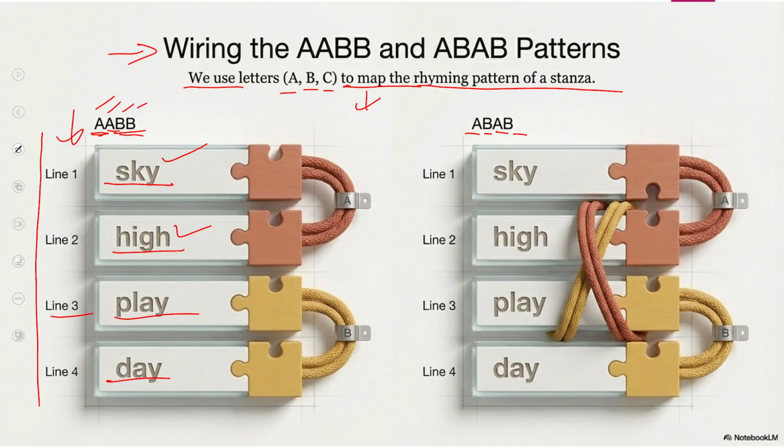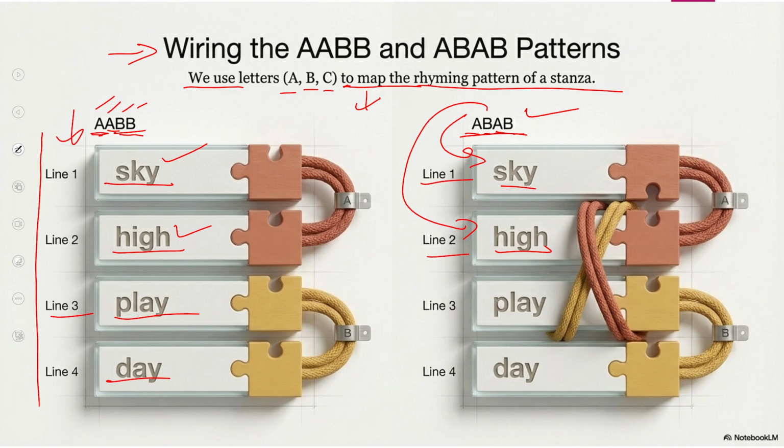This is called rhyming pattern. And the second pattern is like this. We use this pattern as well to show rhyming pattern. Thigh, high. This is line 1, this is line 2. We can use A for line 1 and we can use B for line 2. So this is also the other pattern.